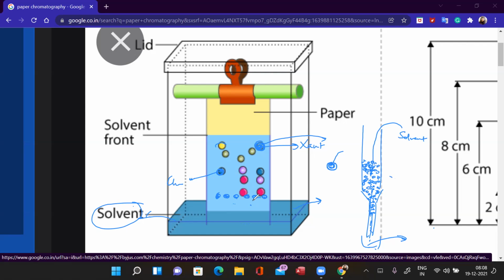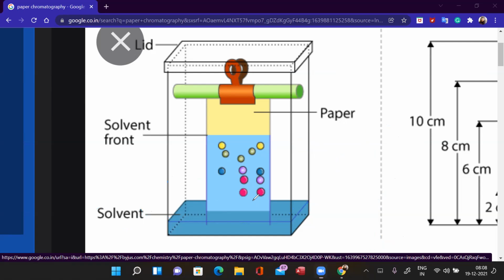Okay, so the technique used is different, the principle being the same: a difference in the extent of adsorption. Okay, can I get back to that now? Yes, ma'am.